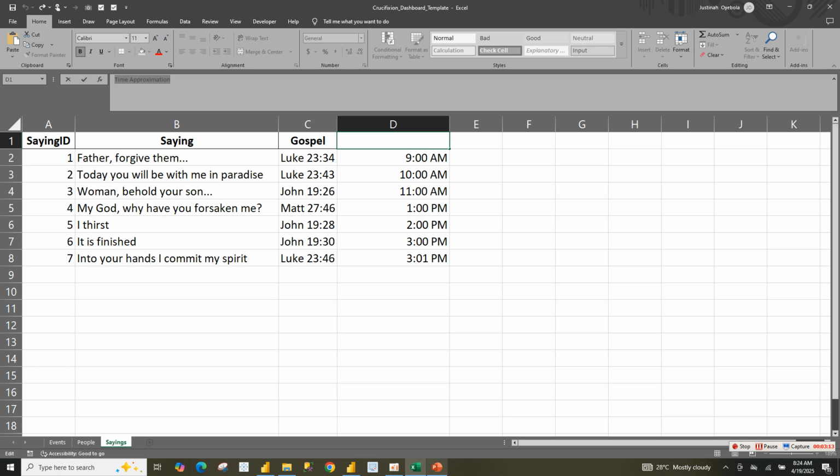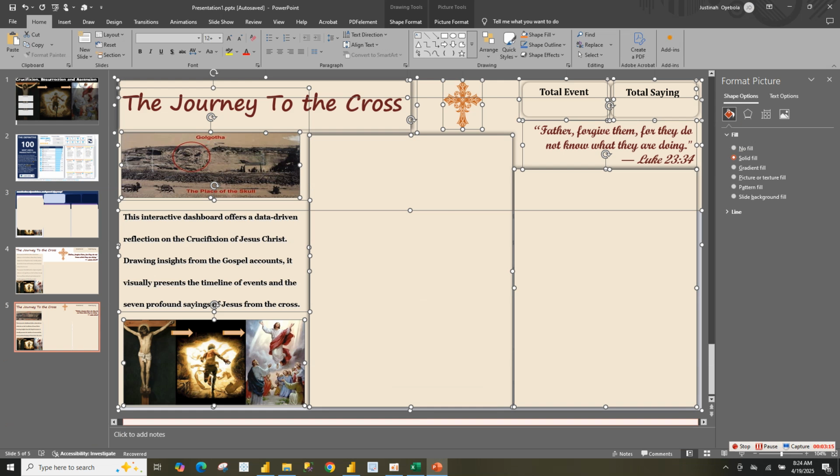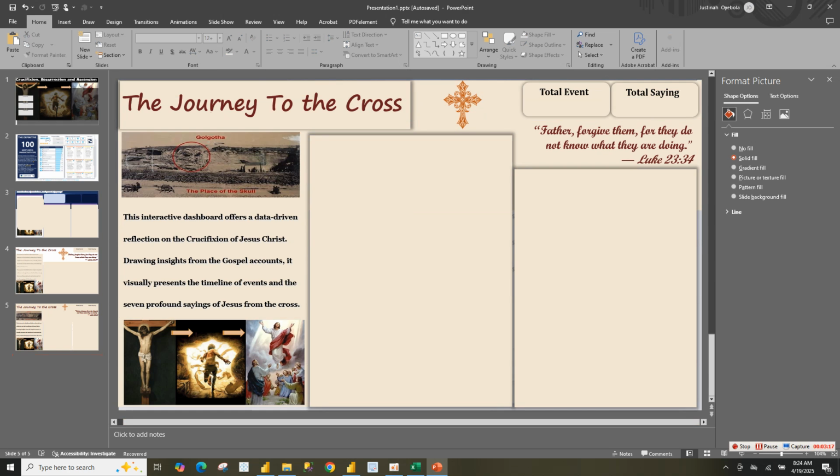Now for the dashboard background. I did the dashboard background in PowerPoint. So this is the dashboard background. This is just a compilation of different shapes. Typically I use rectangular shapes, and also bring in some images to make my dashboard very beautiful and visually engaging.